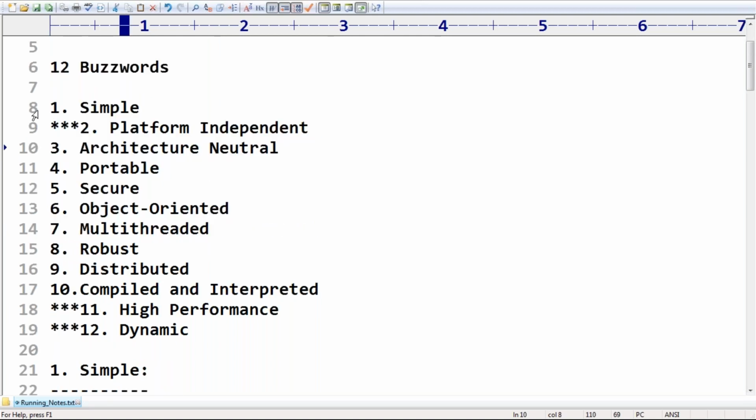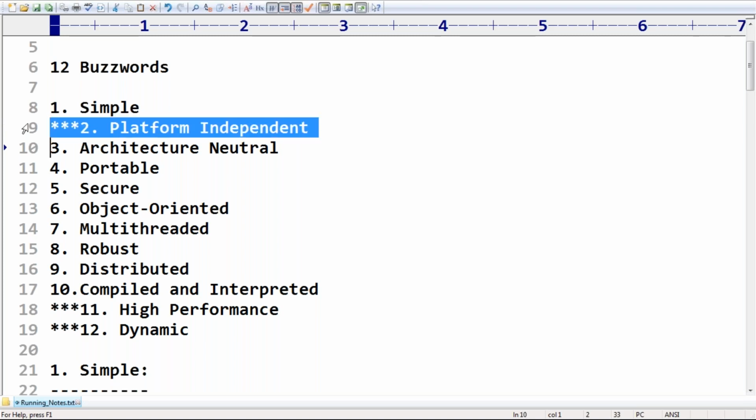So the first one, simple. It is very easy to learn. It is very easy to use. To learn Java, no prerequisite is there. Very easily you can learn, you can use. That's why Java is a very simple, standard programming language.